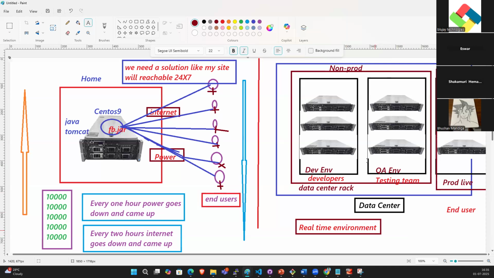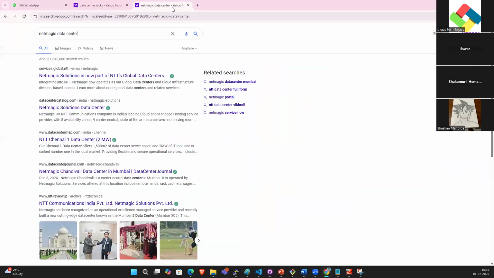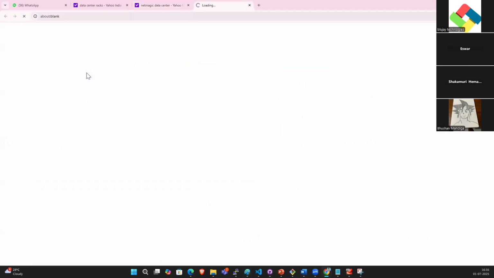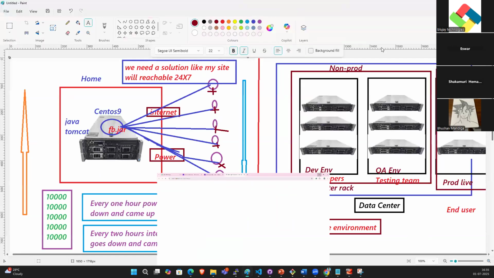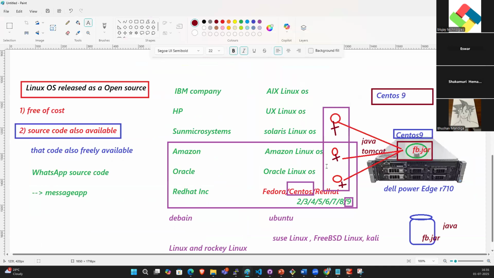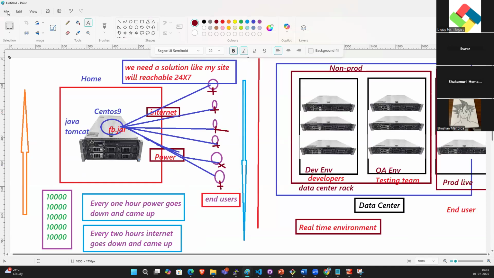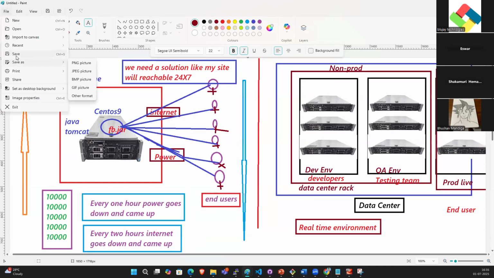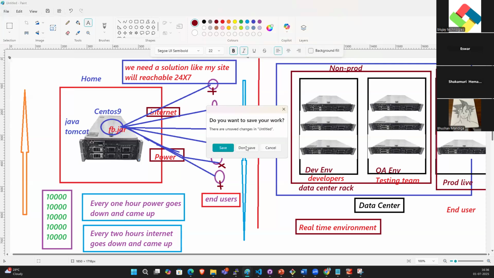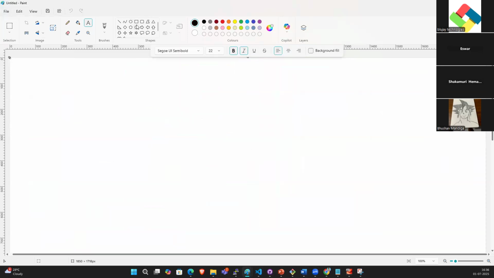The real-time environments are production and non-production. The production environment is the live, end-user-based environment. Whatever we are using, like WhatsApp, or this netmagic.com, this application is deployed under the production environment. Guys, understood?